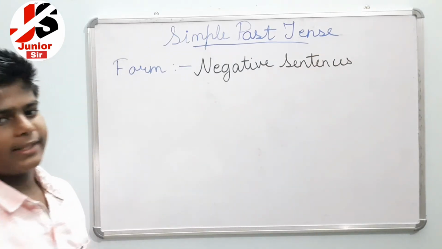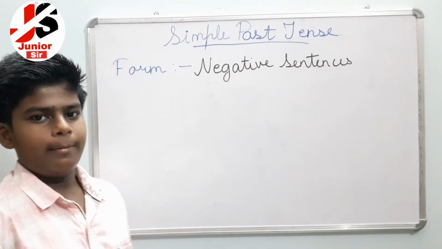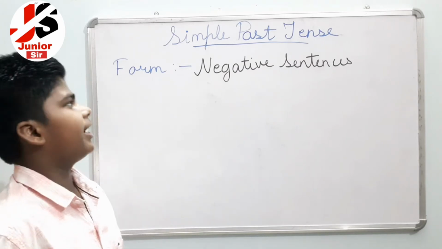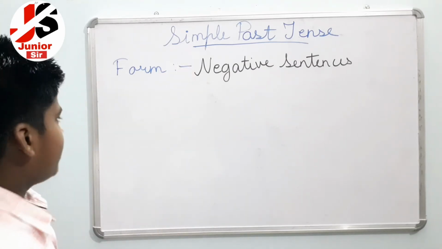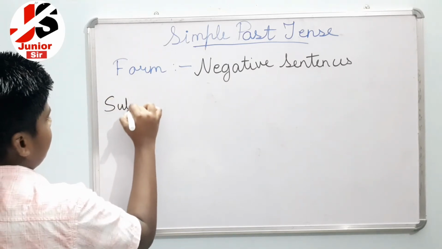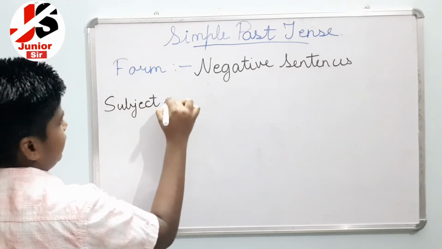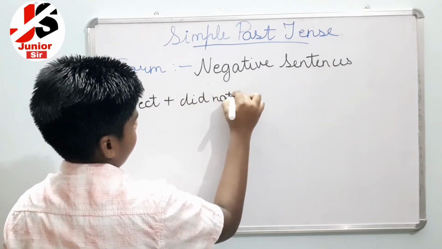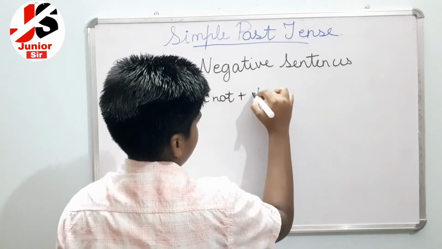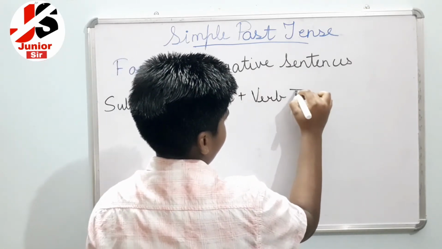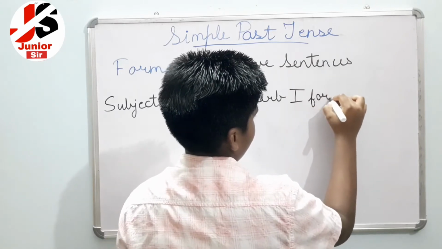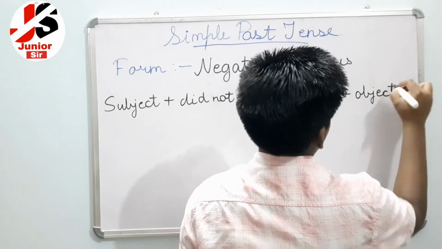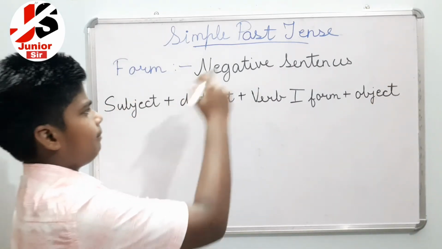So in a negative sentence, if the subject has did not plus verb first form, plus the object or action, then it is of simple past tense. The subject has did not plus verb first form plus the object or action, then it is of simple past tense.